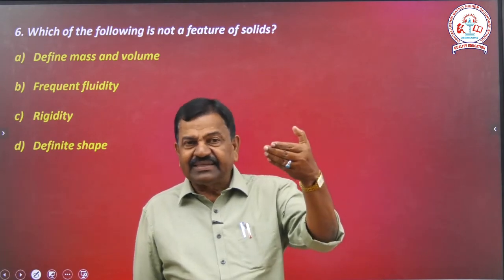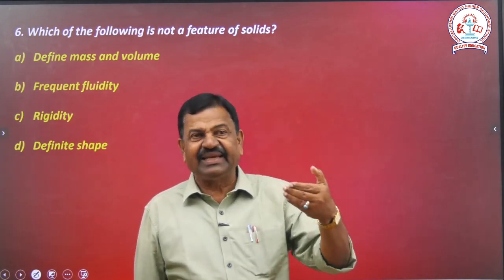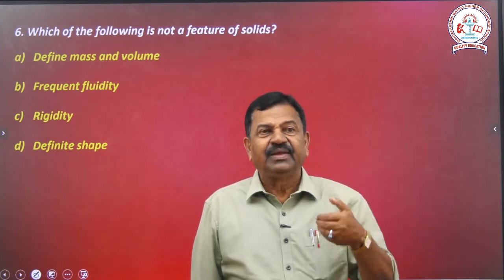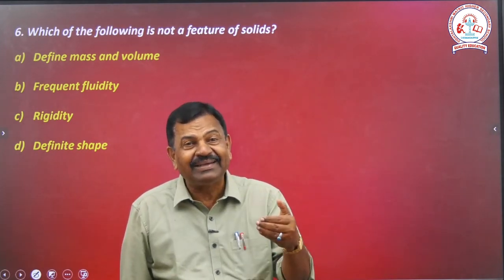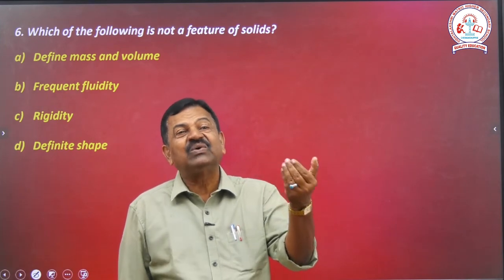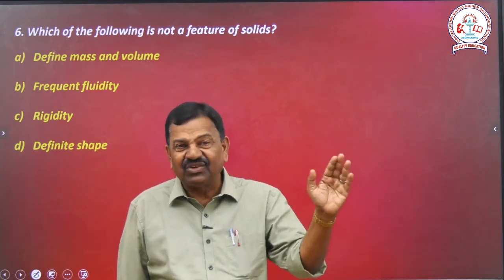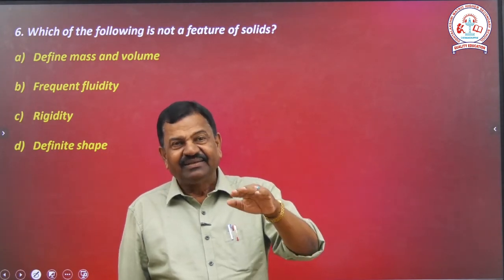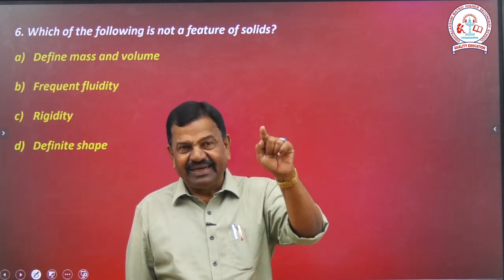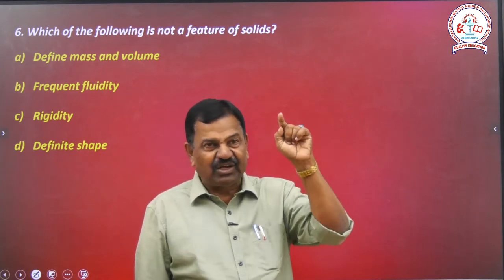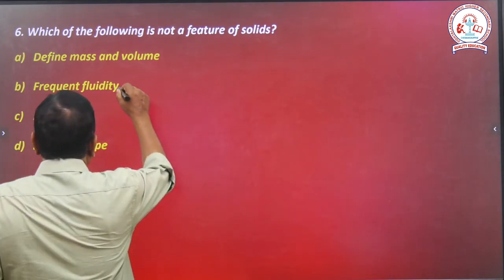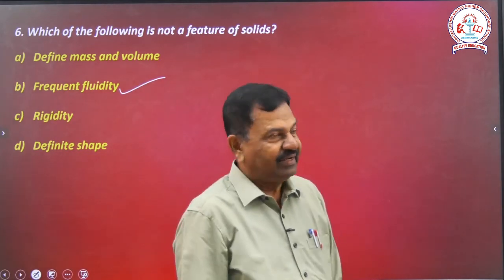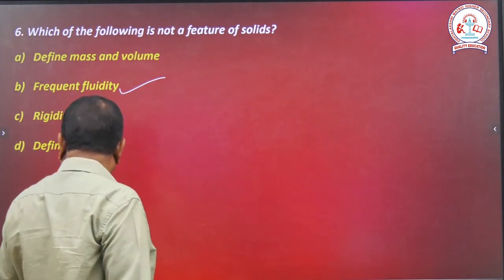The solid has rigidity. The solid has a definite shape, but free fluidity is not a characteristic of solids. That is why that option is the right option. That is the liquid. Clear? Right. Then we are going to talk about the next one.